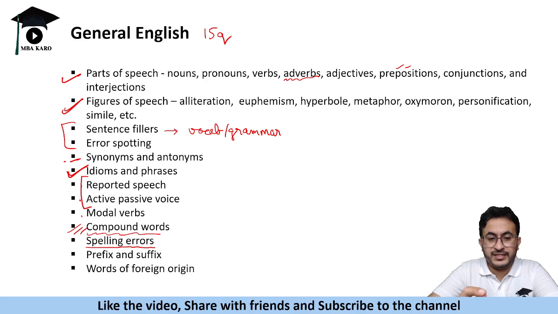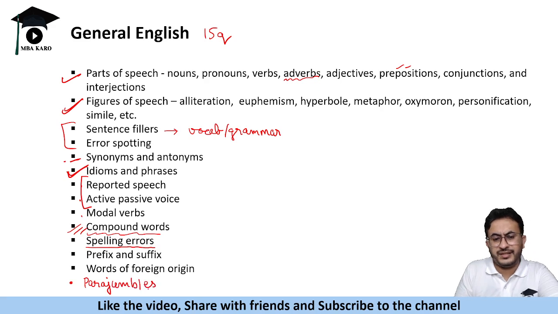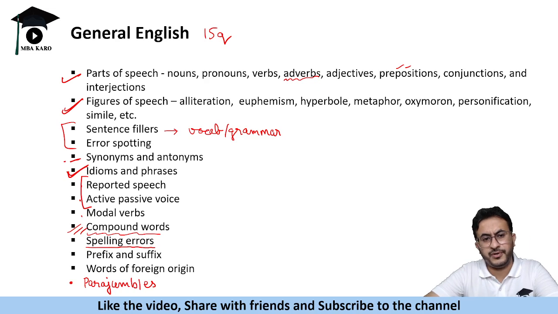But in this there is parajumbles also. Sometimes you get parajumbles also. I forgot to mention it here. This is also asked at times. So these are the topics that you need to prepare for English. In 15 questions, you can have any of the topics being tested.